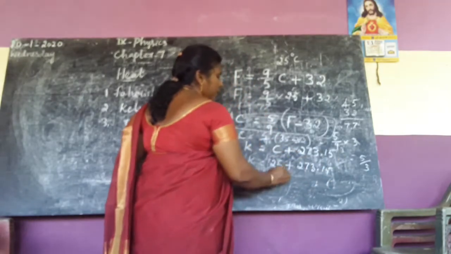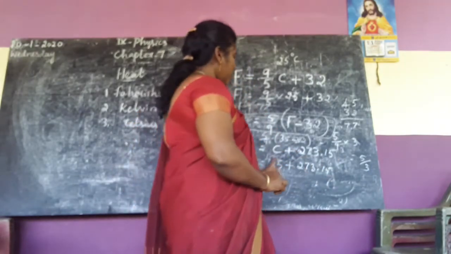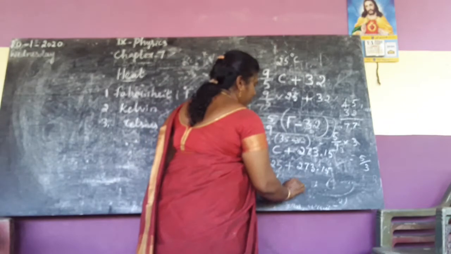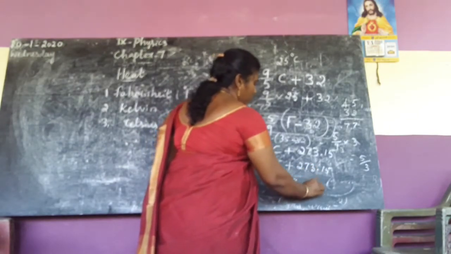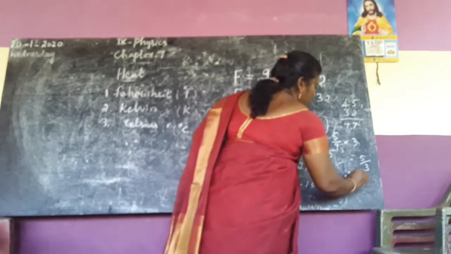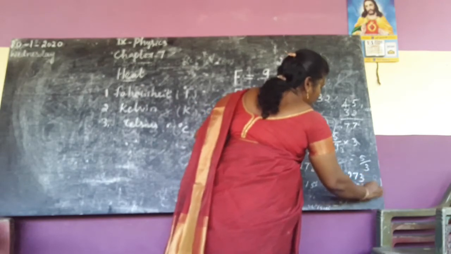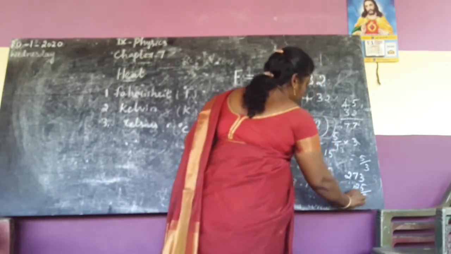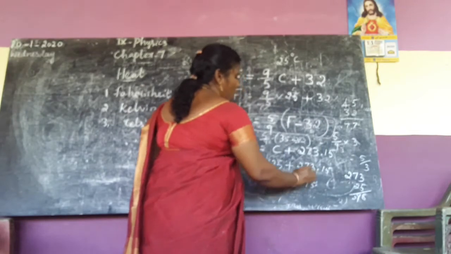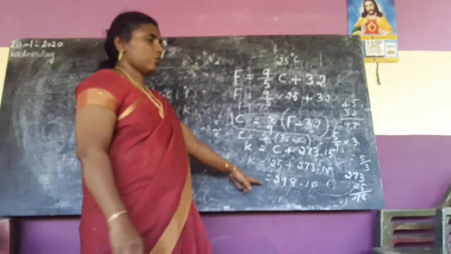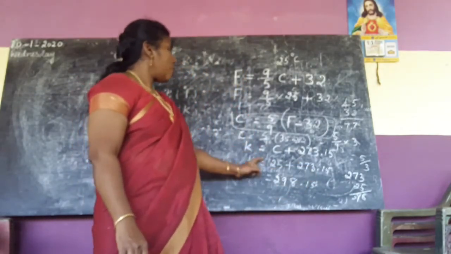Just add 273 and 25. So we get 298.15. Like that you get. So this is the value of that one.